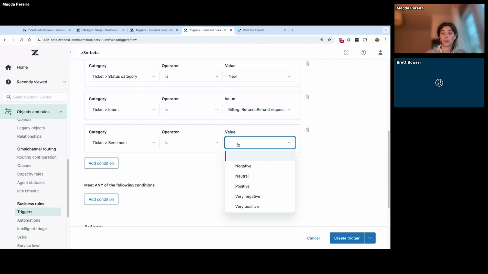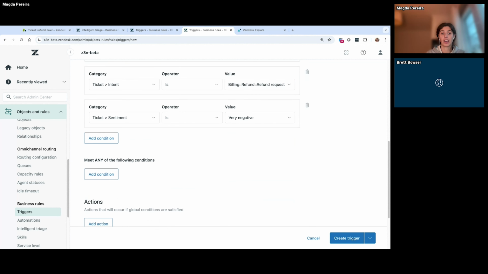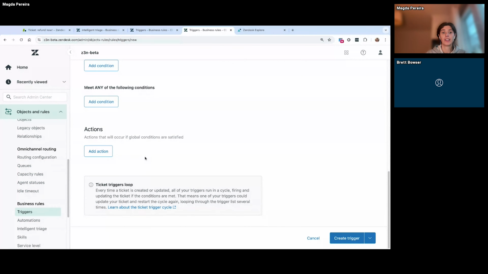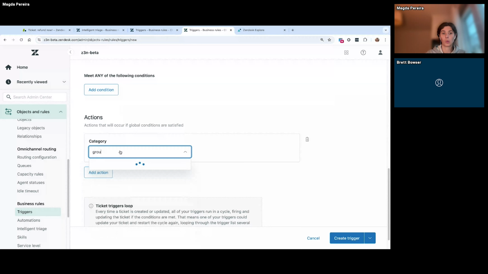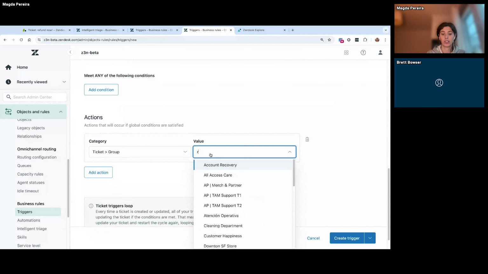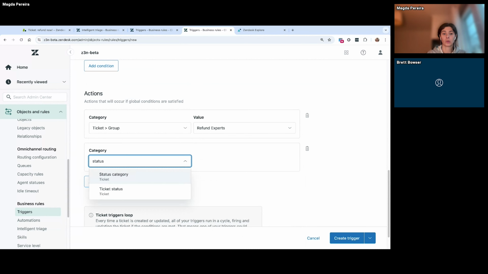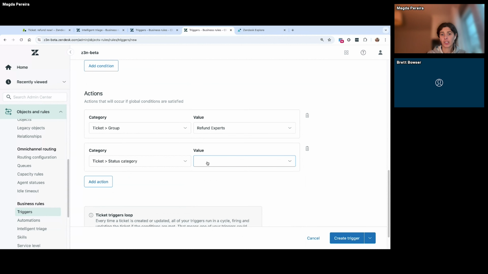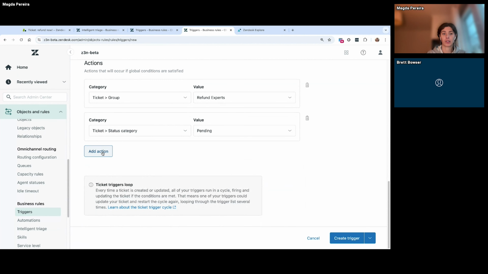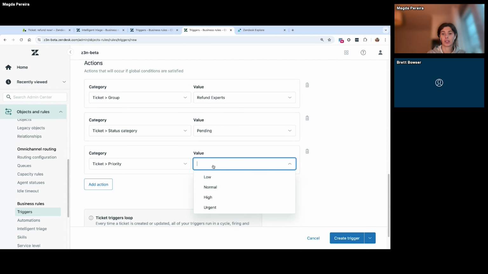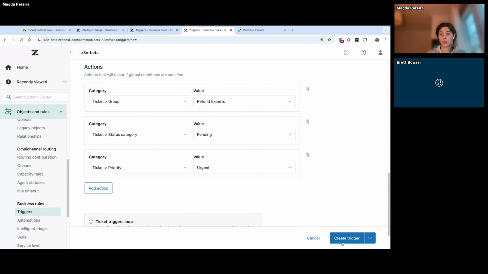For the sentiment, the condition is that every time it is very negative, we want to make sure the priority really increases. The actions that we will do here: we will assign these tickets to the right group of agents, in this case the refund experts that we have here. We will change the status of these tickets to pending, because it is pending for the ticket to start being worked on. And finally, we will change the priority. This way, the ticket becomes urgent and we can now create the trigger.